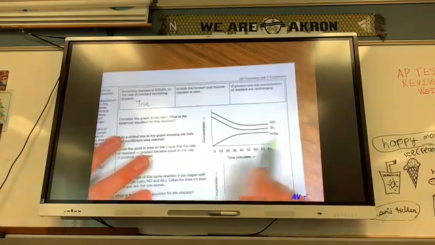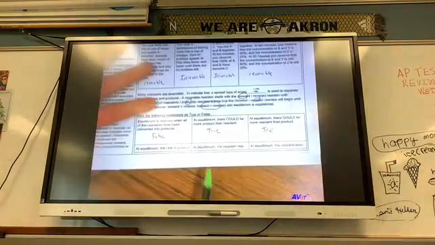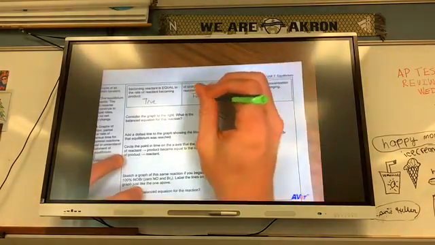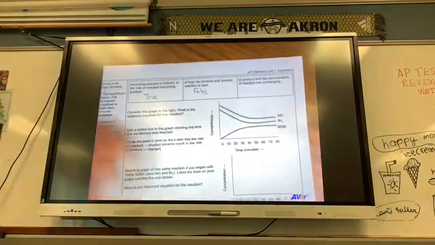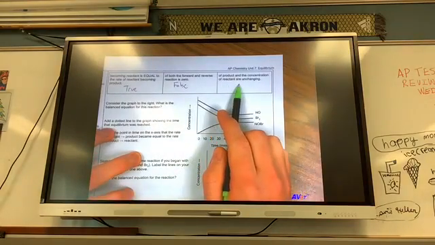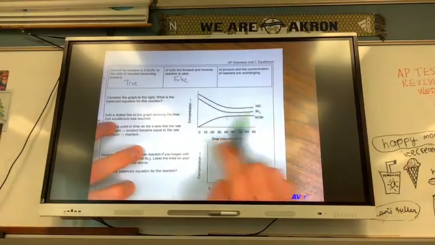It's kind of this graph right here. At equilibrium, the reaction rate of both the forward and reverse reaction is 0. False. At equilibrium, the concentration of product and concentration of reactants are unchanging. Right here, check it out. True.